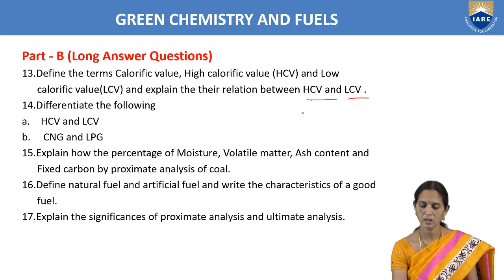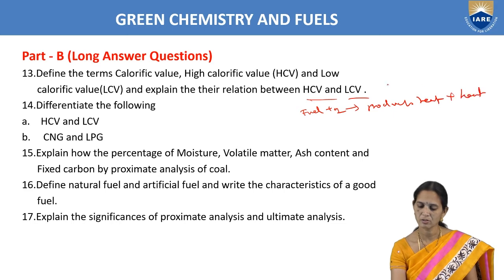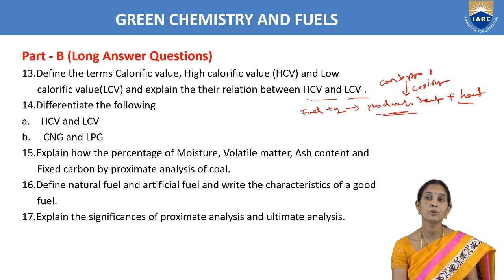Higher calorific value means we will add products heat. We will take products heat plus net heat produced. Means we are cooling the combustion products. We are taking products heat plus net heat produced.